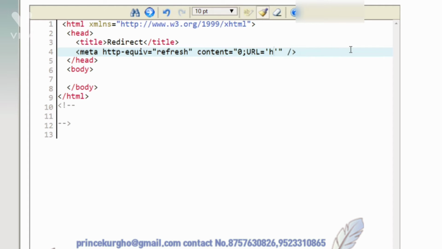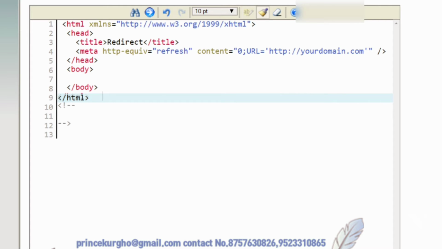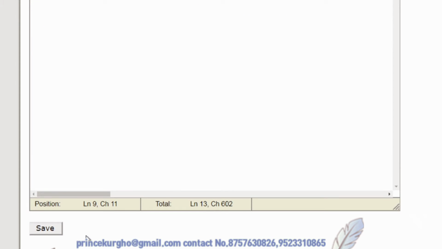But in your case, it's going to be http://yourdomain.com. And that's what it's going to be. And when you're done, you click on save. And anytime anyone goes to yourdomain.com/some random URL, instead of going to an error page, they are redirected to your main page or whatever URL that you want to redirect them to.